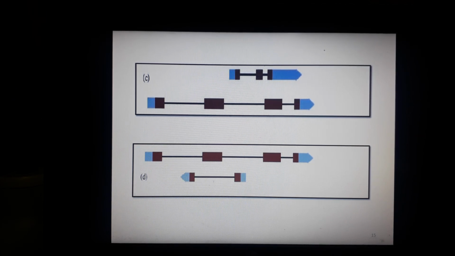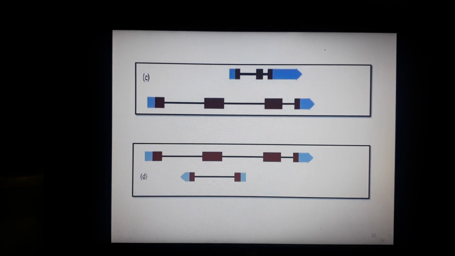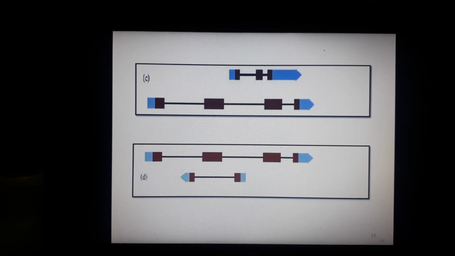An embedded gene is actually the genomic sequence of one gene that is totally contained in another, meaning it is embedded. You can see here, this is one gene, this is the second gene, and the genomic sequence of this gene is totally embedded in this one. So it was the embedded gene.